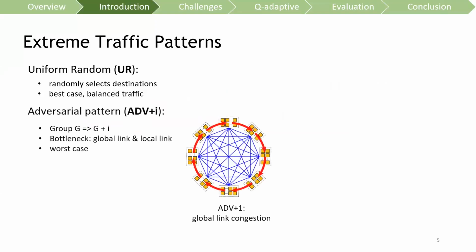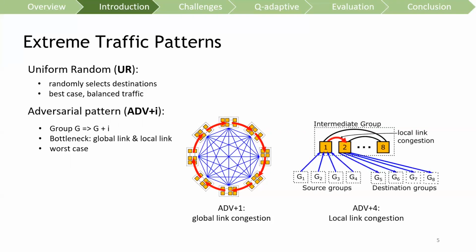Under the adversarial traffic pattern or ADV plus i pattern, messages generated in group G are all targeted to group G plus i. The figure in the middle shows the traffic movement under the pattern of ADV plus 1, and we can see that under the minimum routing, global link between neighbor groups can become the bottleneck and can also be heavily congested. The global link congestion can be avoided by routing packets through an intermediate group.